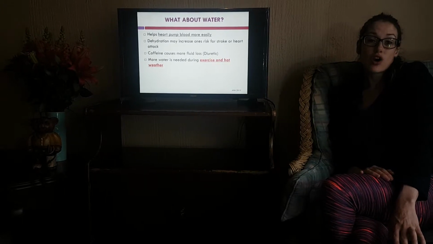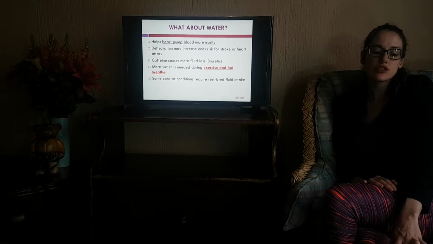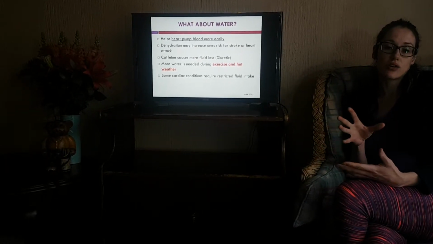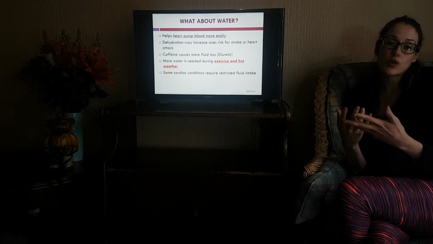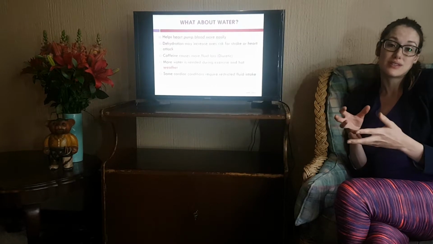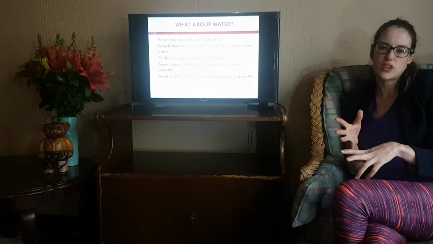During exercise and hot weather, you might also need more water. And then just be mindful that if you do have a cardiac condition, to consult with your healthcare professional just to make sure that fluid may be restricted in that condition. So you just want to make sure that you've got the correct guideline.